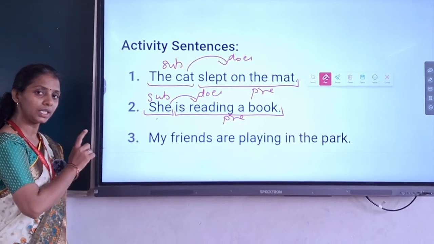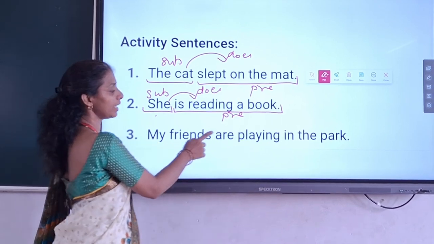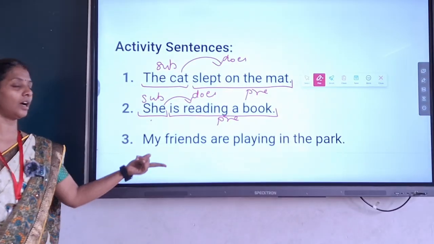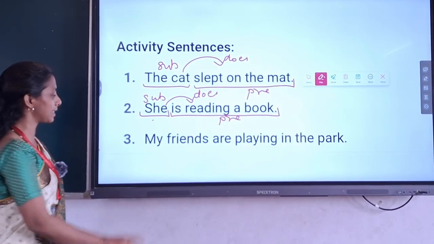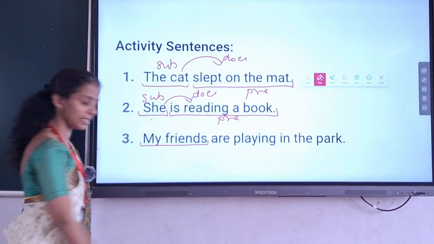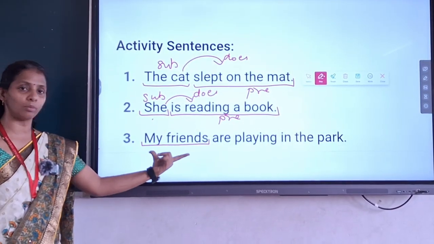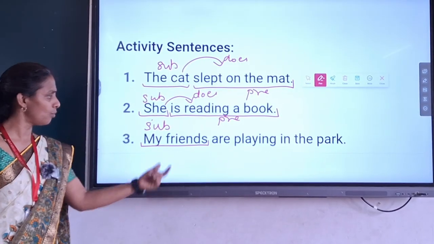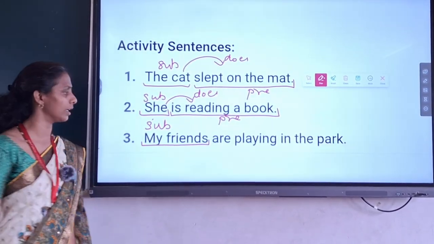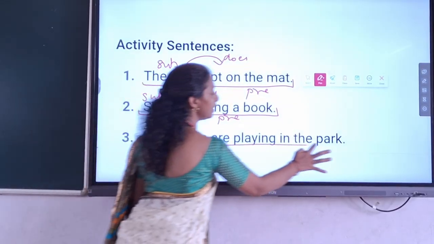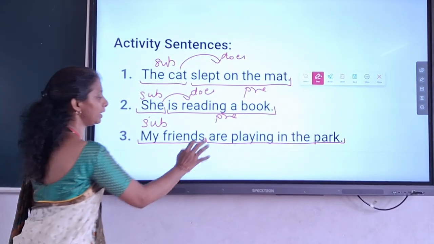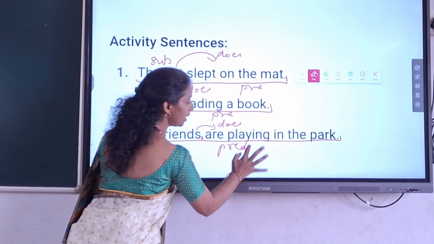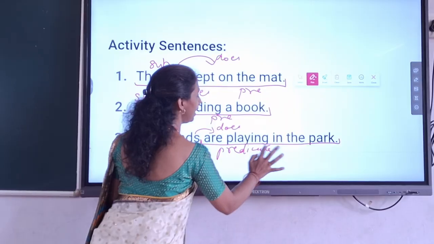Let us move to the third sentence. My friends are playing in the park. So here we are talking about, correct, my friends. So we are talking about my friends. So my friends are, yes, subject. And what we are talking about that friends, what they are doing? They are playing in the park. What they does? They are playing. So are playing is a predicate.